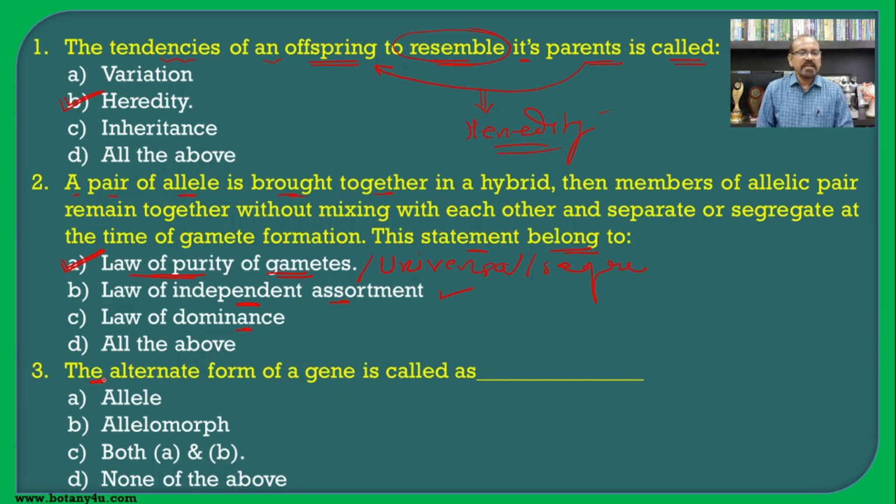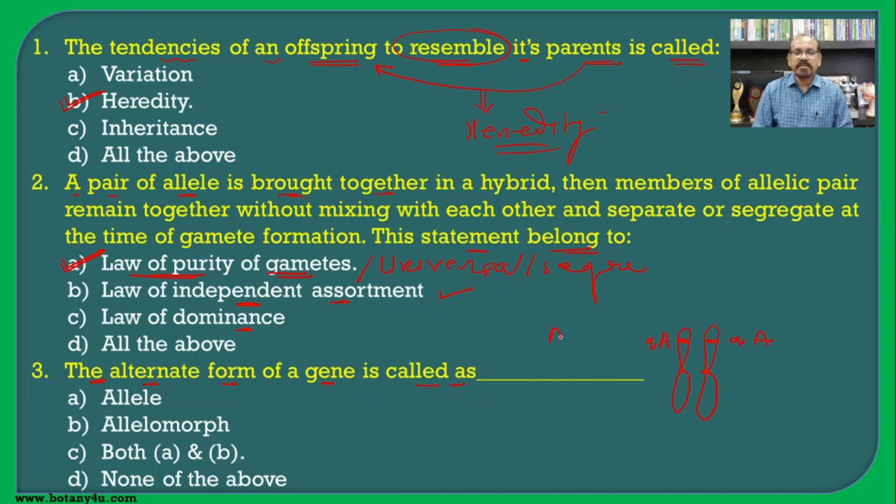The third one: the alternate forms of a gene are called as. If you see the alternate forms of the gene, say for example, this is a pair of homologous chromosomes and on one chromosome there is one gene and at the same locus there is another gene. Say for example, this is capital A, this is small a, or even capital A or small a on both sides.